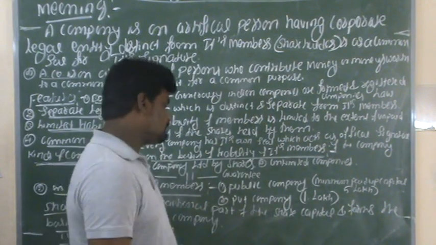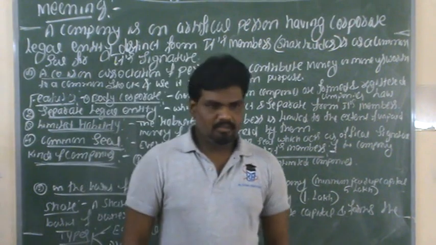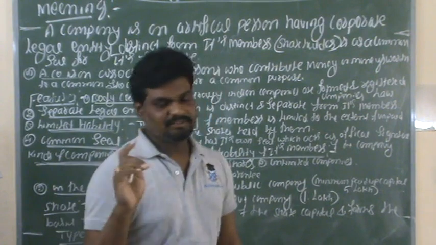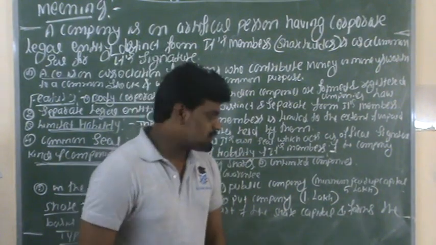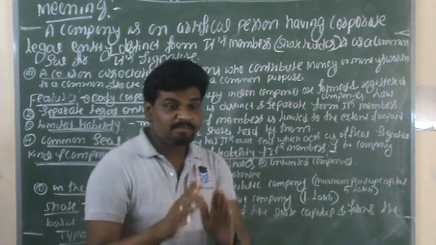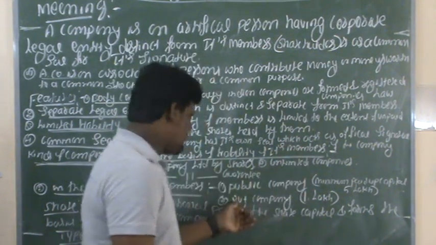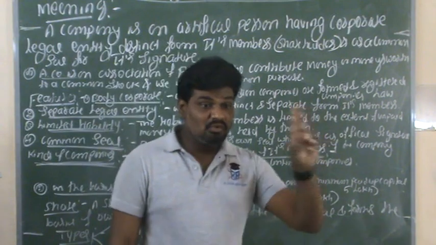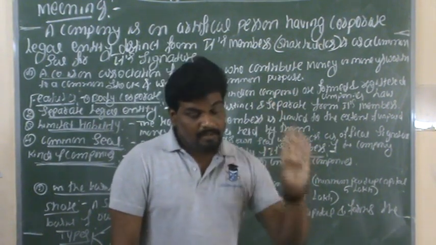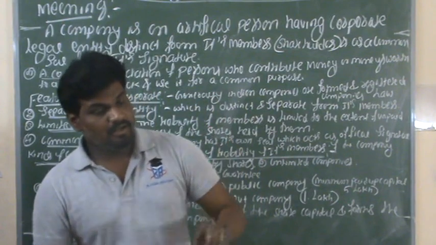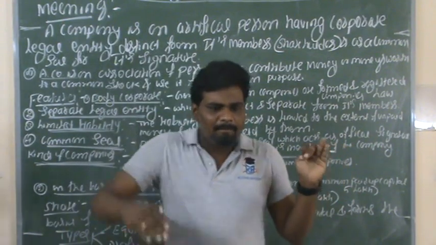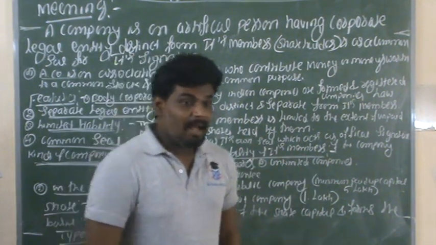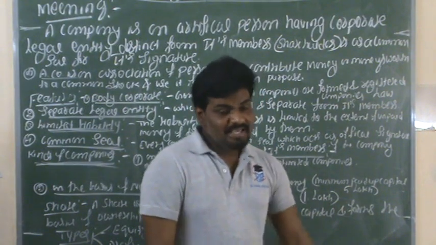In the same way, in the private company, the minimum paid up capital is rupees 1 lakh. With only 1 lakh rupees we can easily form a private company. So on the basis of number of its members there are two types of companies, public and private. In the public company the minimum paid up capital is 5 lakh rupees, and in the private company it is 1 lakh rupees.